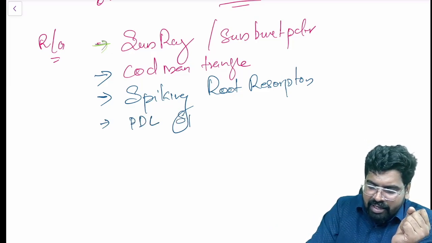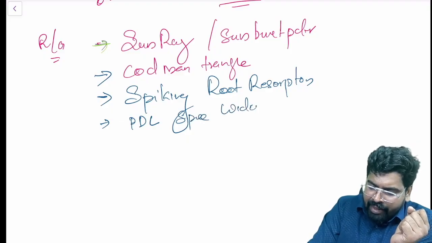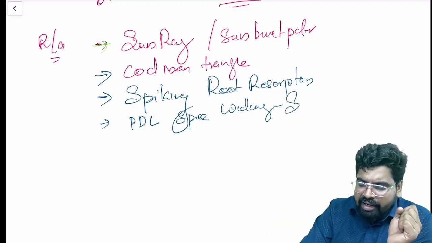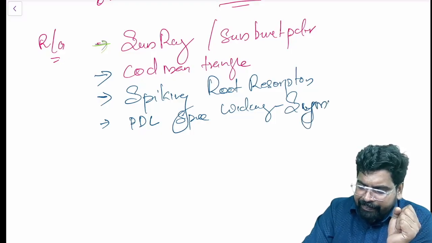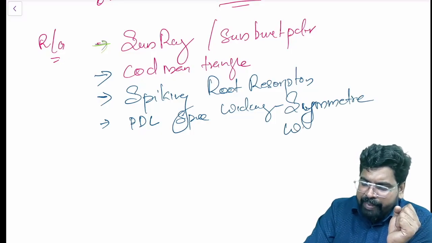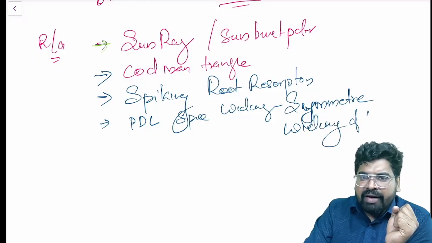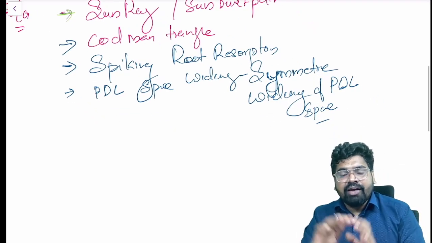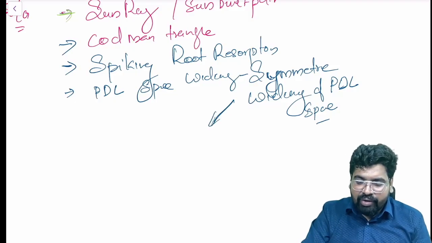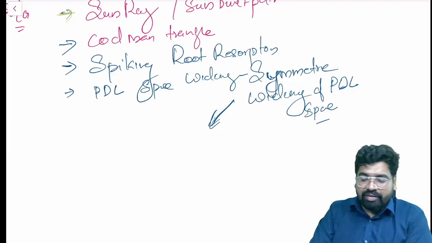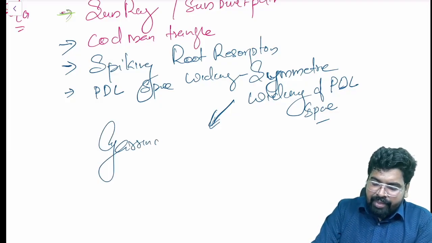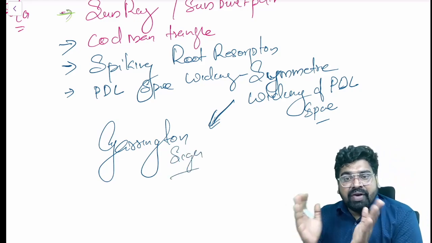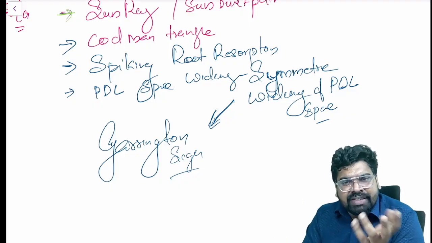Periodontal ligament space will widen, and that is symmetric in all teeth. It is called a symmetric widening of the PDL space. What is that symmetric widening of the PDL space called? The term we use for the symmetric widening of PDL space is called Garrington sign. So this is one thing, Garrington sign, symmetric widening of PDL space, and that is actually an early thing we can see.